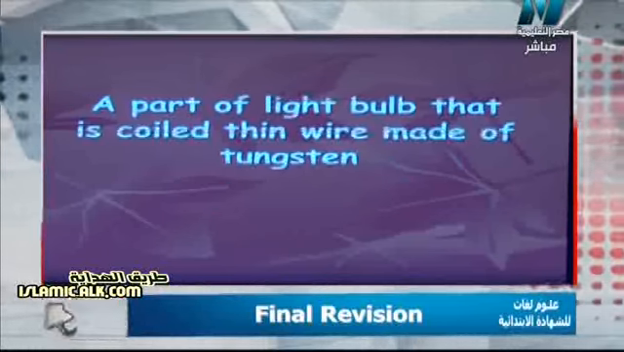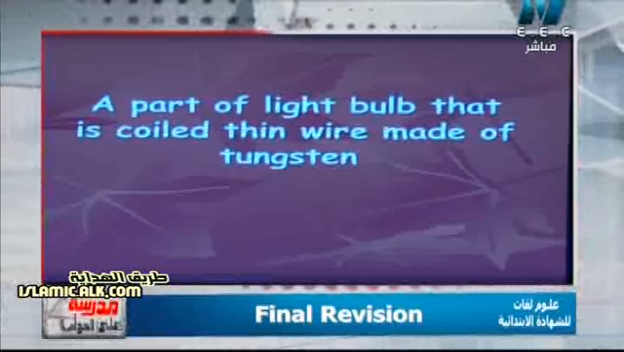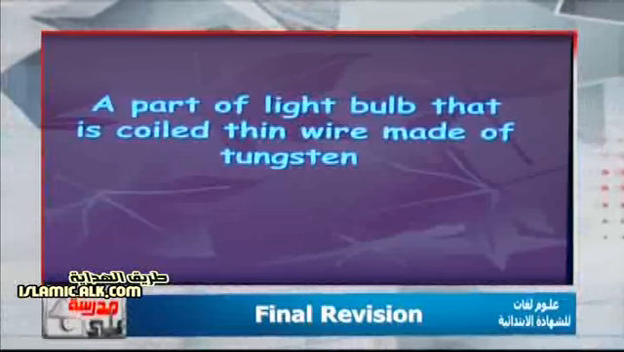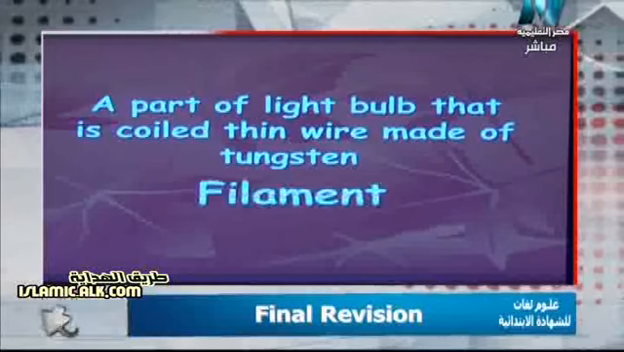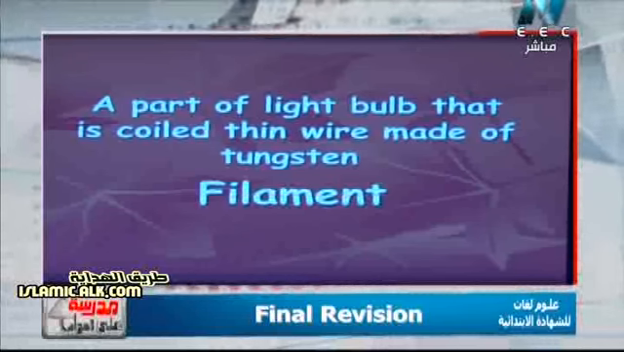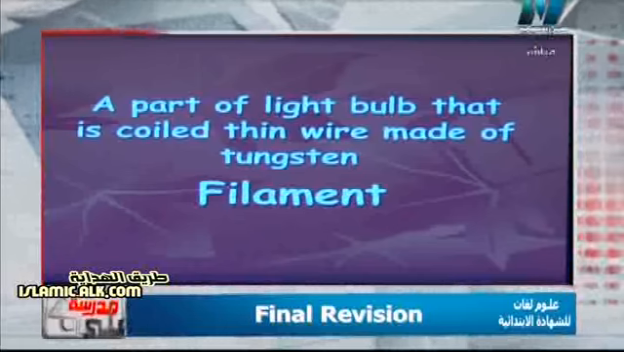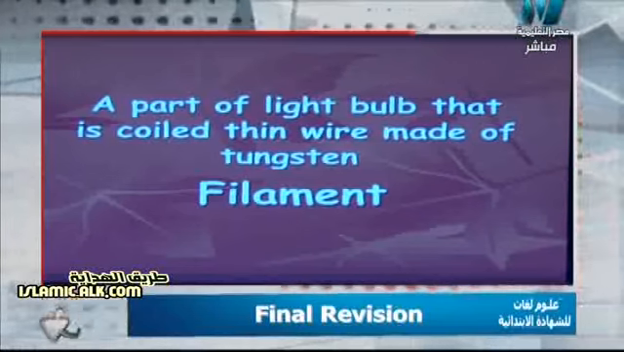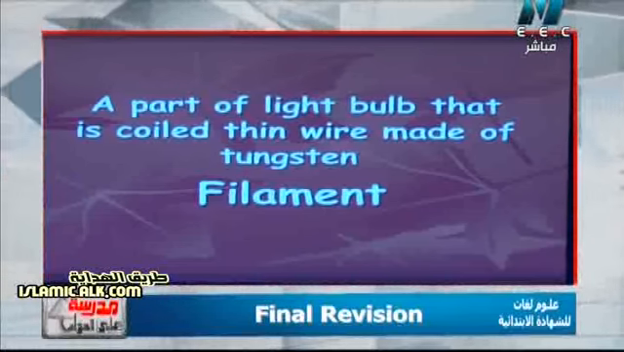Another question. A part of the light bulb that is a coiled thin wire made of tungsten. Surely it will be the filament of tungsten, because tungsten has a high melting point, the highest melting point of all metals. I have a give reason question in this point: give reason, the filament is made of tungsten because tungsten has a high melting point.